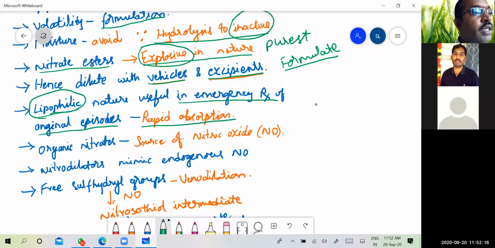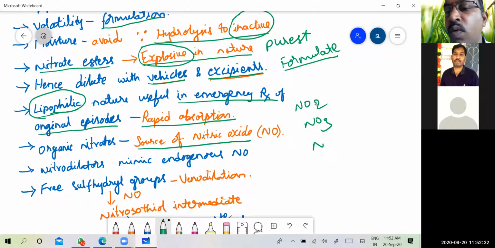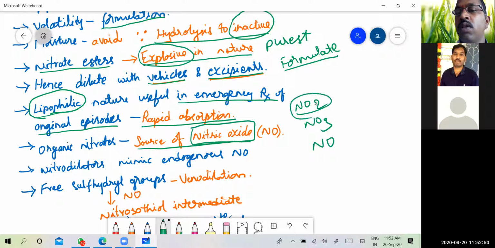Then the organic nitrates, how do they act? They are the source of nitric oxide. Remember, they will ask you whether it is NO2, NO3 or NO. Nitric oxide, NO, is the active form of the organic nitrates, which acts on the blood vessels. Remember, nitric oxide. So NO2, NO3, NO: here NO is the answer.